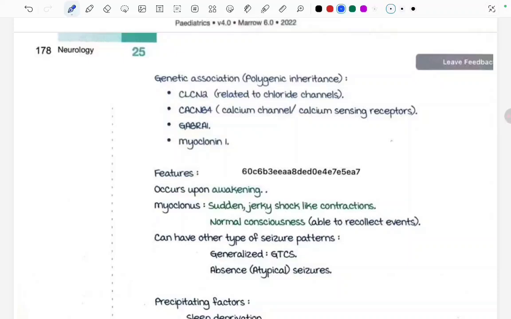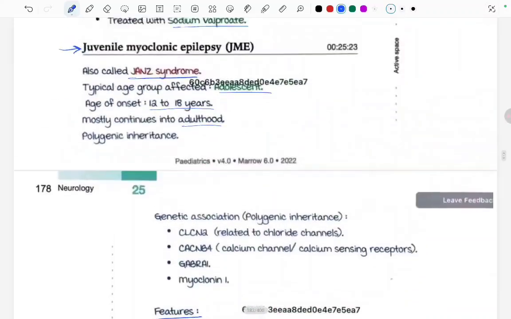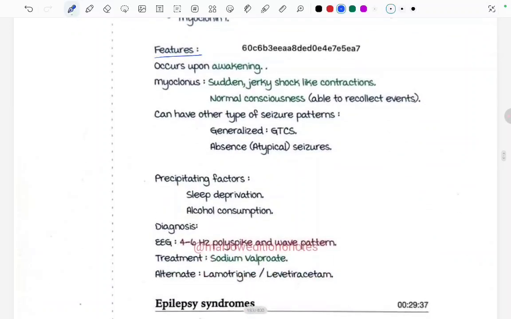What will be the features in juvenile myoclonic epilepsy? It occurs upon awakening. After the child wakes up, there is a myoclonus component, that is sudden, jerky, shock-like contractions, and the consciousness is present. That is normal consciousness. The child is able to recollect the events, what happened. Like he was suddenly jerking or shaking his hands, and things fall off his hands. Right? He or she will be able to recollect the events.